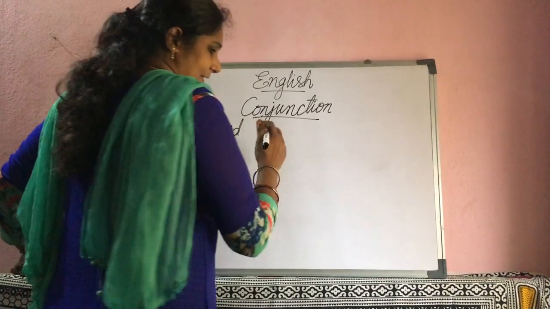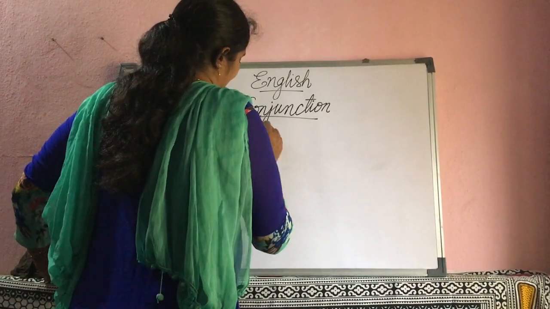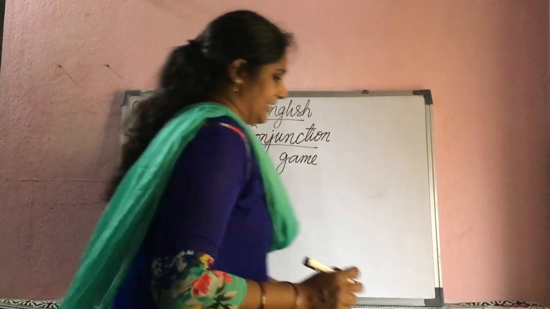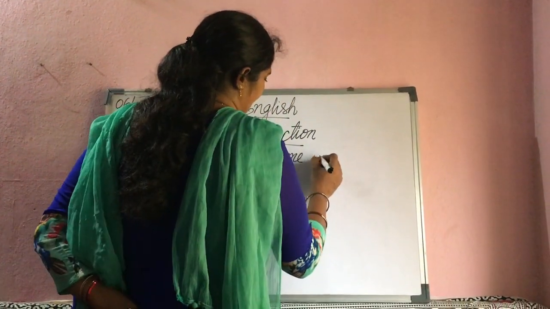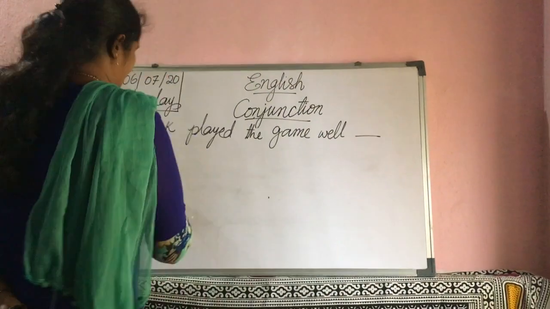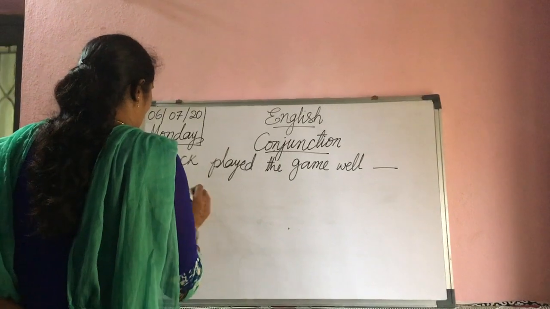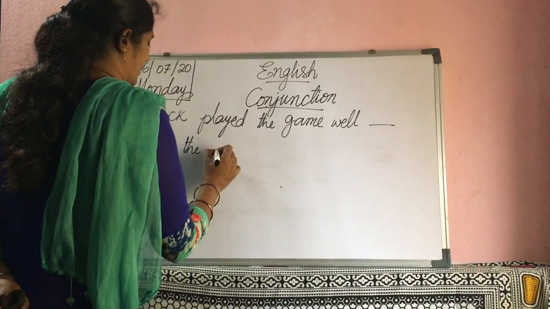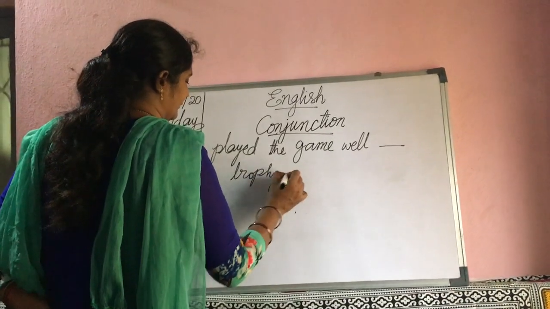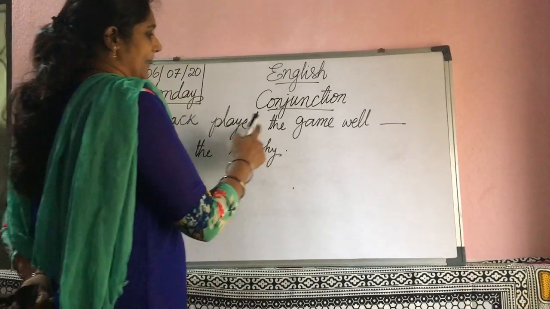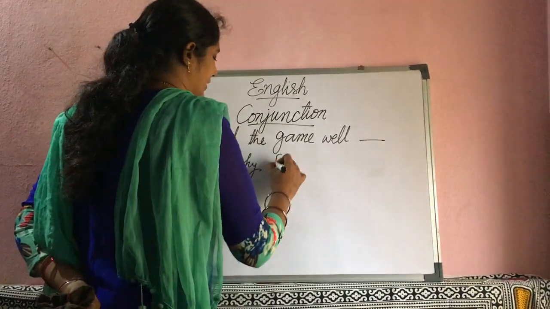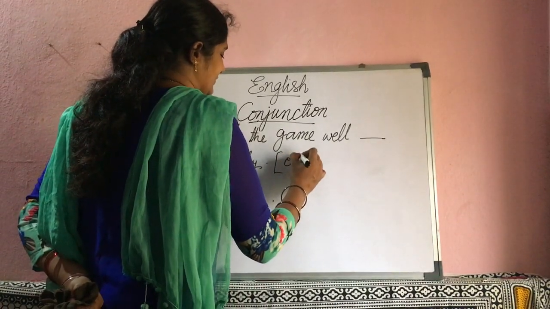Jack played the game. Jack played the game well, dash, won the trophy. Here use a conjunction.